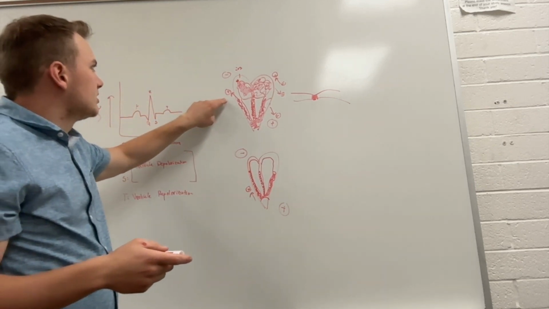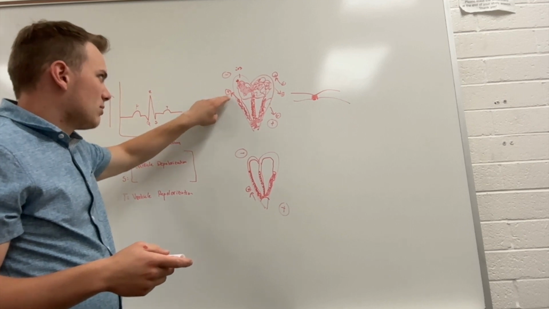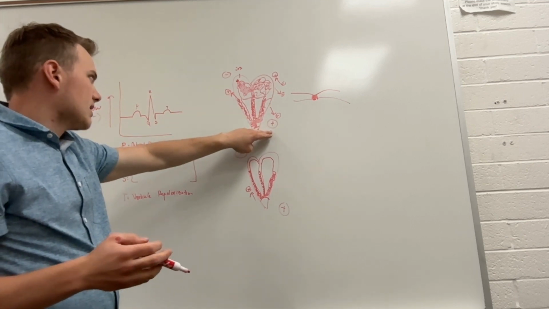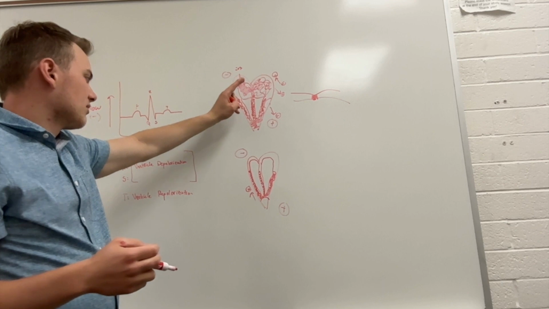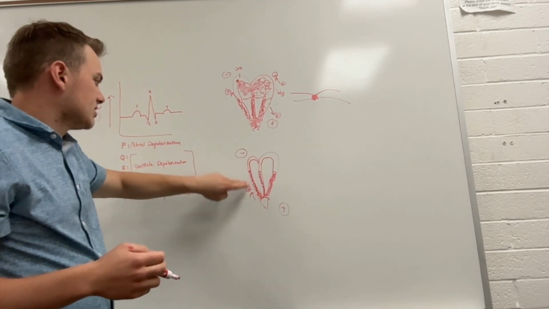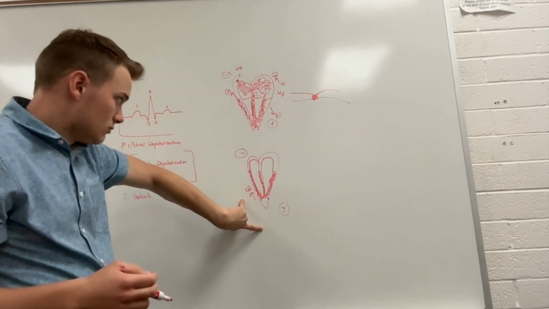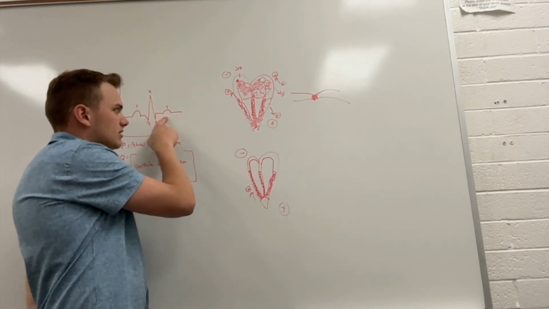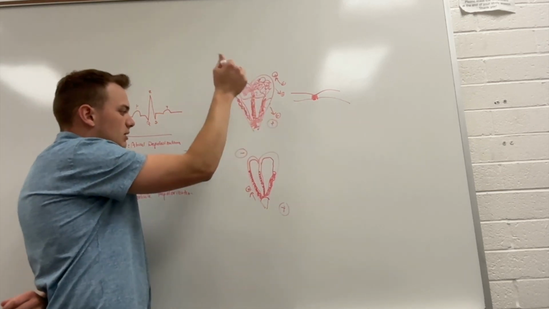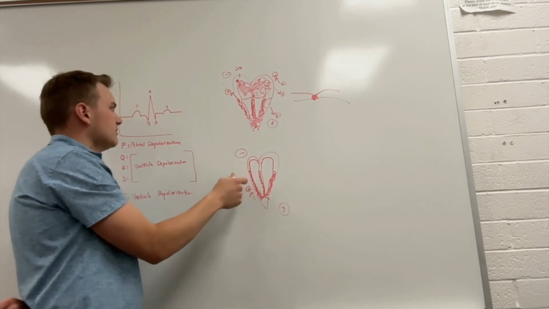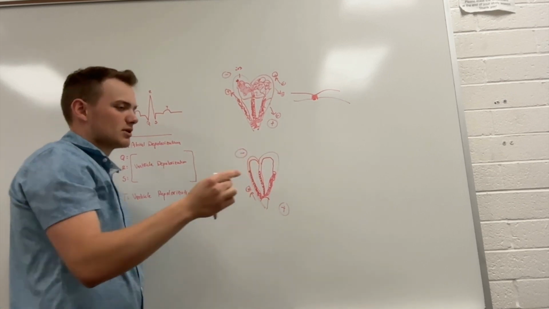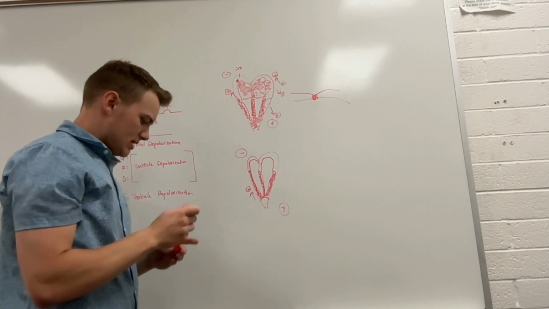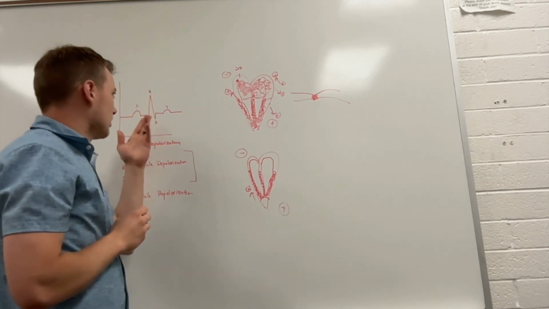Here, if we went positive towards positive, that resulted in an upward deflection. But if we go positive away from positive in repolarization, that results in an upward deflection. So here, positive towards positive, upwards. Here, positive away from positive is also upward. See how we're flipping those two back and forth. And that's ultimately what causes our ECG wave.